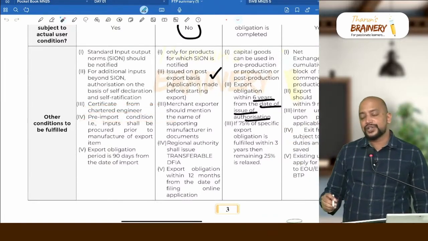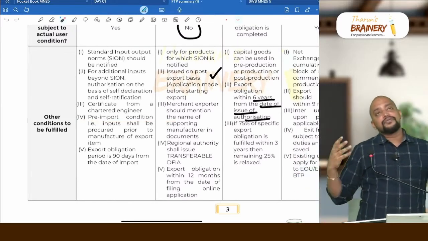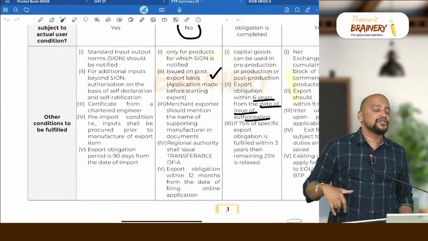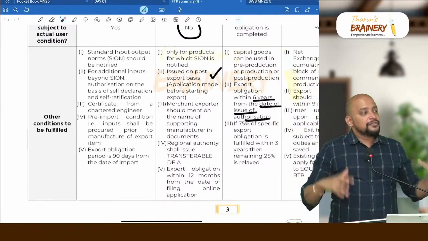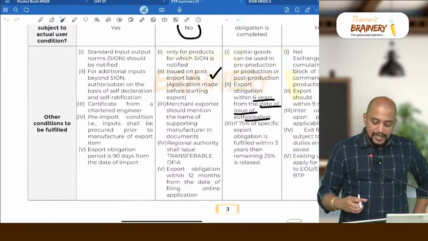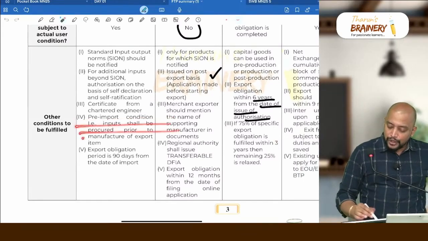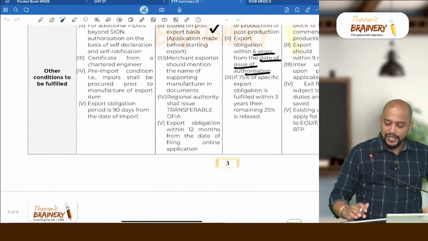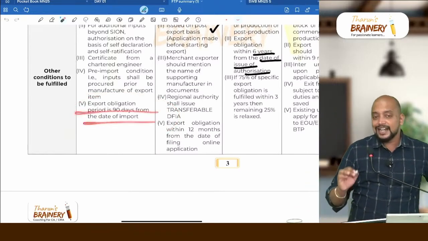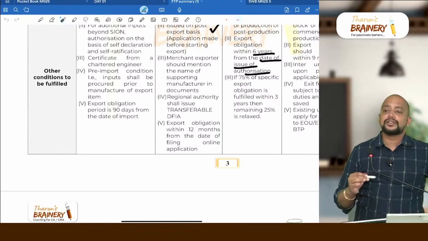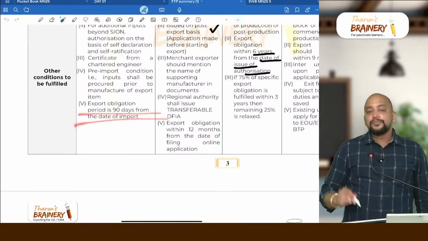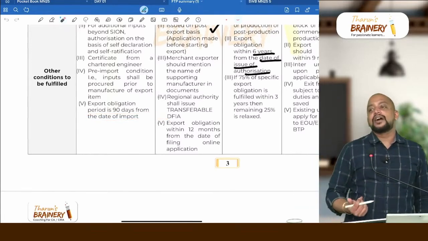And pre-import condition. Pre-import condition means not that we first export and then that quantity we have used in export we will get as import without payment of duty, not like that. First you import without payment of duty and then use it in manufacture, and then you should have made it as export. That is this pre-import condition. Input shall be procured prior to manufacture of export item. And export obligation, what is the time limit within which I need to achieve export obligation? 90 days from the date of import. That is the biggest challenge in advance authorization, because I need to complete my production and I need to export within 90 days. It is like a fast track batch only, regular batch not allowed here, okay.